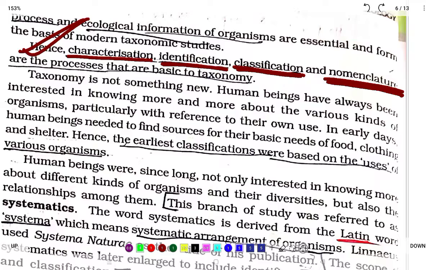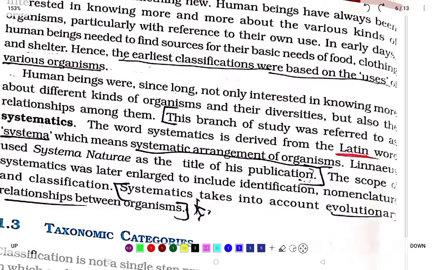Human beings have always been interested in knowing more and more about the various kinds of organisms, particularly with reference to their own use. In early days, human beings needed to find sources for their basic needs of food, clothing and shelter. Hence, the earliest classifications were based on the uses of various organisms. Human beings were also interested in knowing not only more about different kinds of organisms and their derivatives, but also the relationship among them. This branch of study was referred to as systematics.